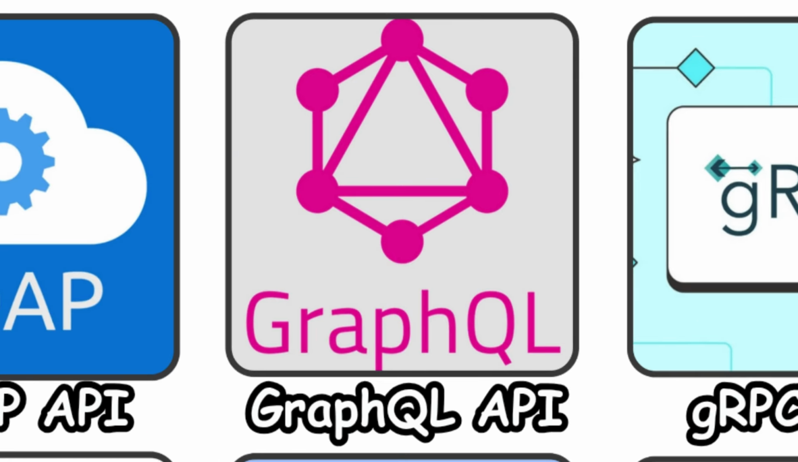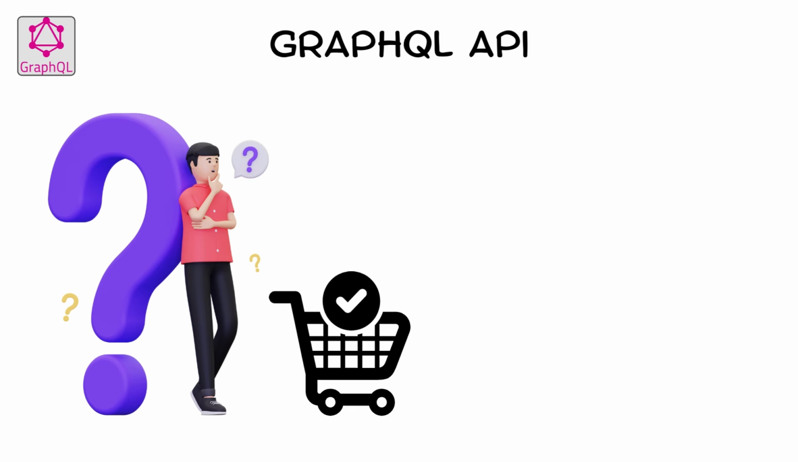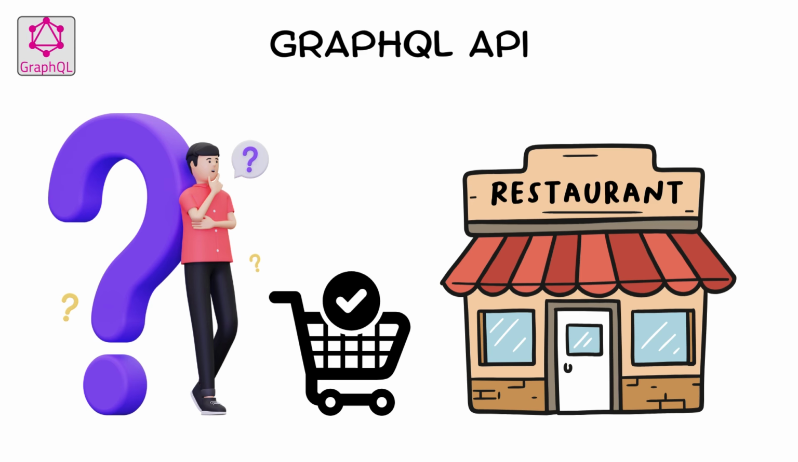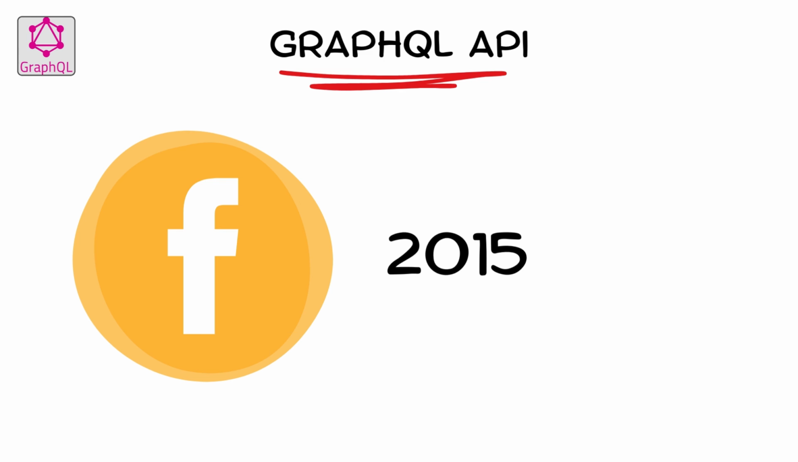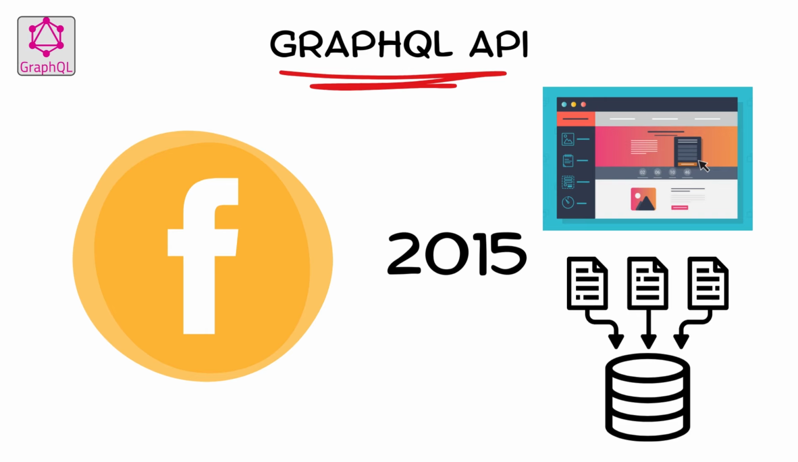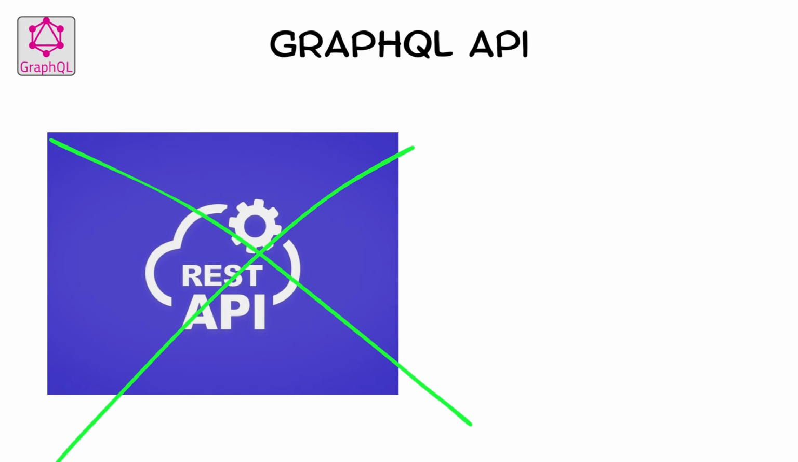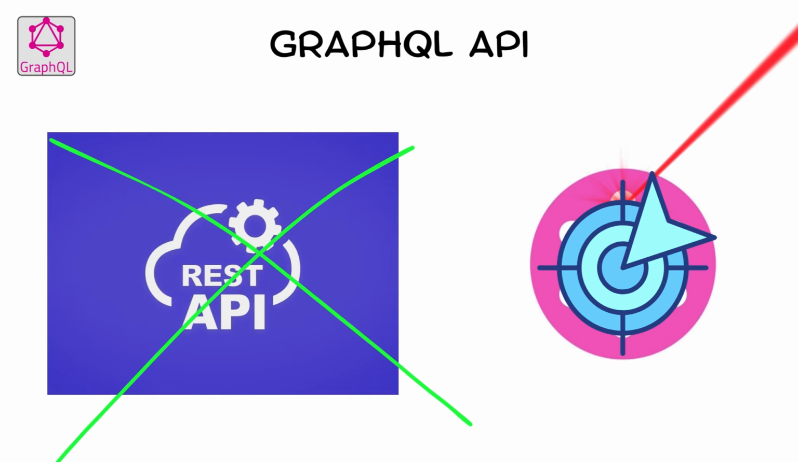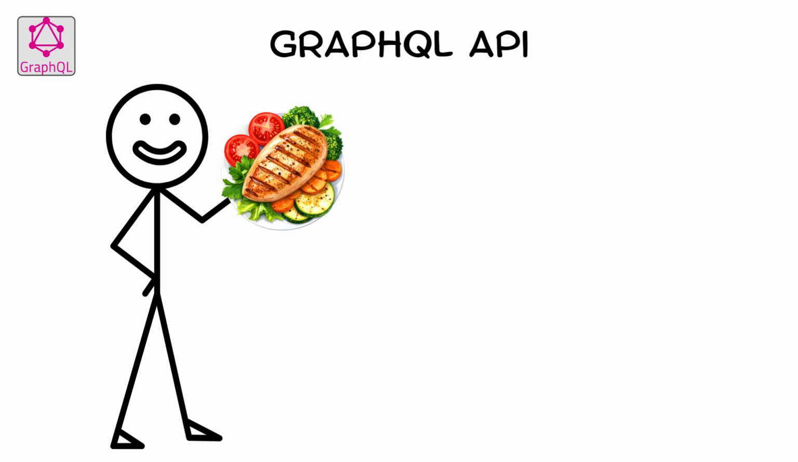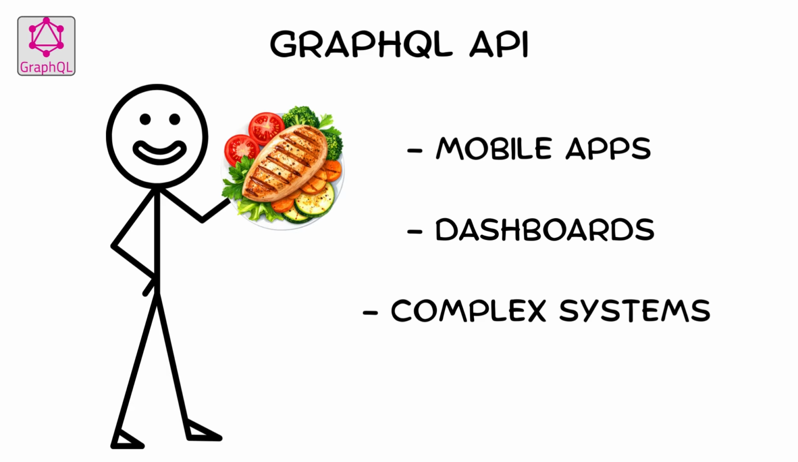GraphQL API. Have you ever wished you could order exactly what you want from a restaurant? Nothing more? Nothing less? That is GraphQL. Built by Facebook around 2015, GraphQL lets the client choose the exact data it needs. Unlike REST, which may send too much or too little information, GraphQL gives you laser precision. It returns only what you ask for, no extra baggage. This makes it perfect for mobile apps, dashboards, and complex systems where every kilobyte matters.